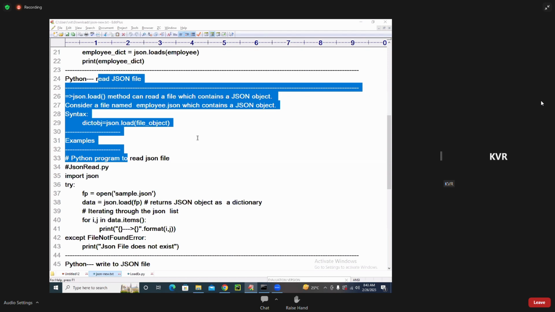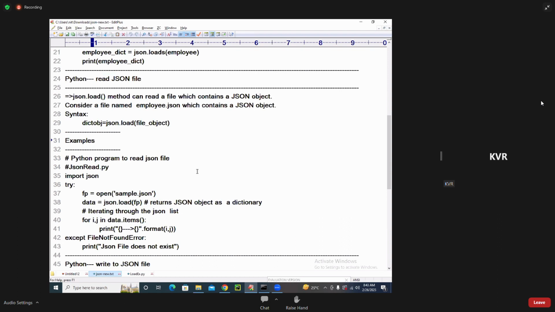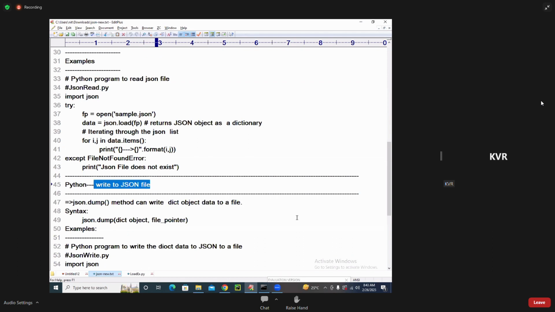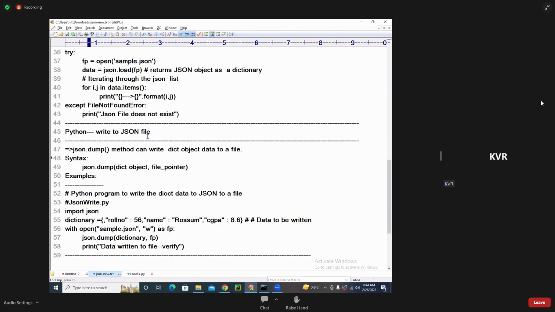Okay. Now, coming to the point, I am converting into the JSON file format. After writing the data, I will tell you the rest. The json.dump method can write a dict object's data to a file. What is the syntax? json.dump(dict object, file pointer). This is something like the pickling concept.